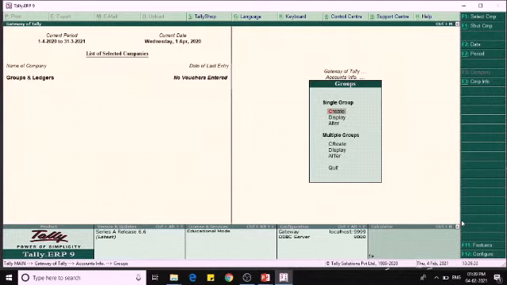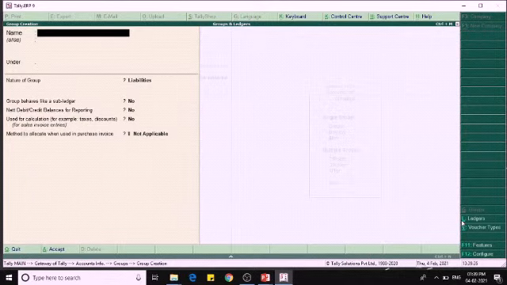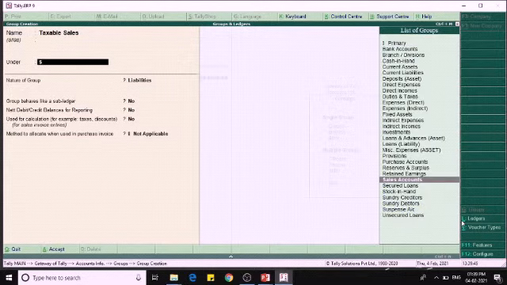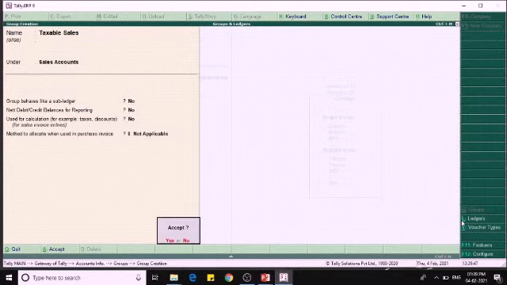So by creating the group as taxable sales under the sales account, and non-taxable sales will also come under the sales account.